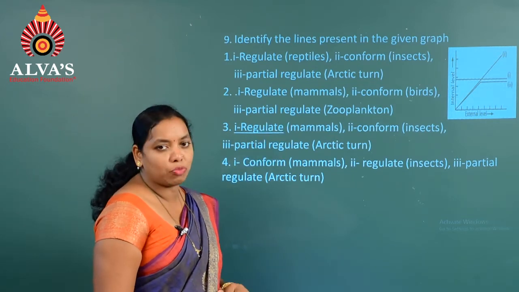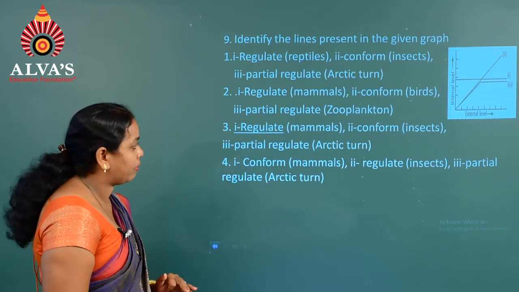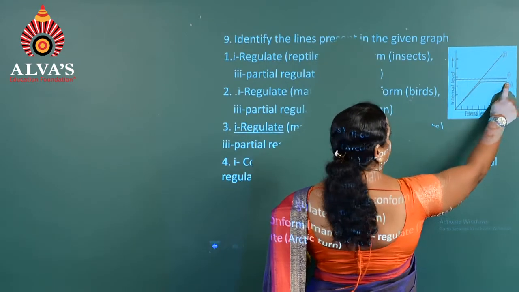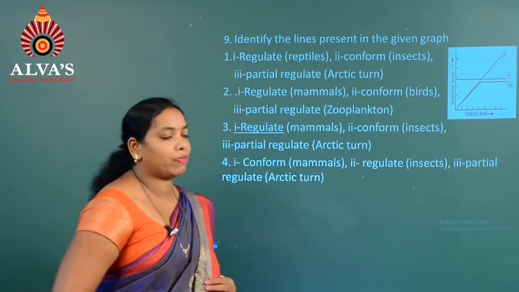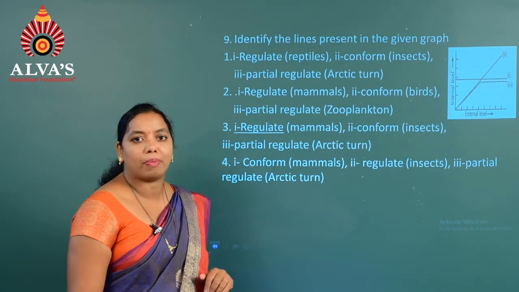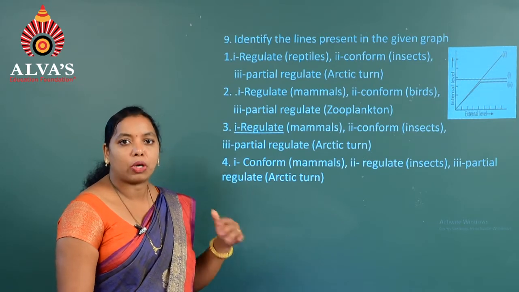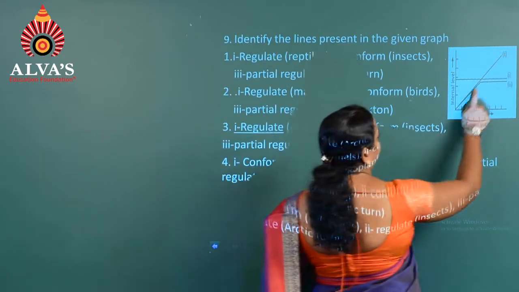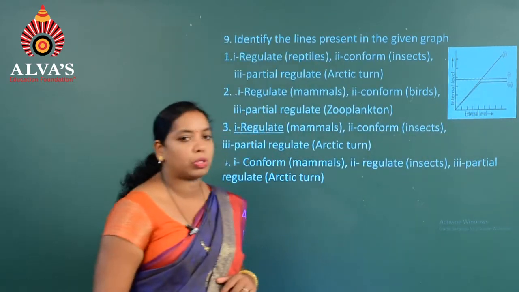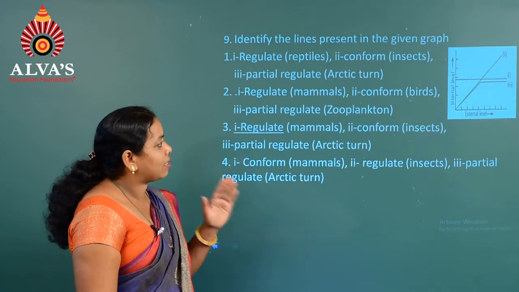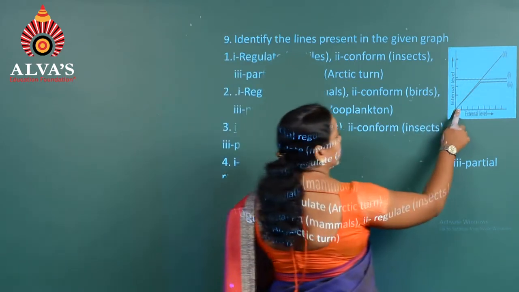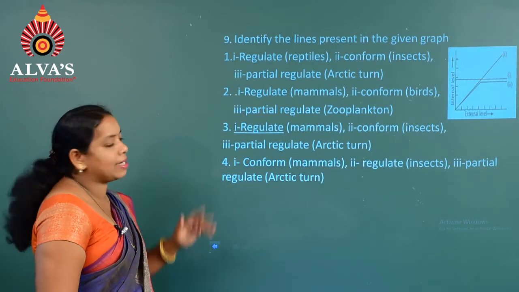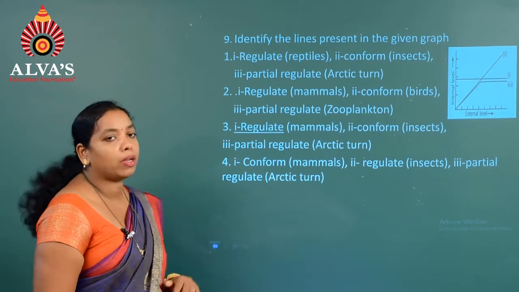So, based on the given diagram, we can clearly identify that the first line represents regulate. Regulate means, if you consider the example of mammals itself, they are called regulators because they are homeothermic. The second one represents the conformers, and we can give the examples of some insects. Whereas the third graph is partial regulate, that is arctic tern. So, hence the correct answer is the third option for question number 9.